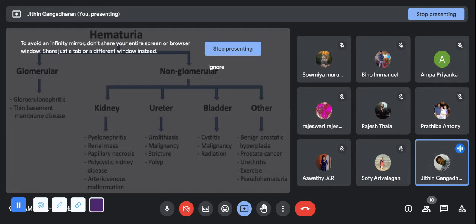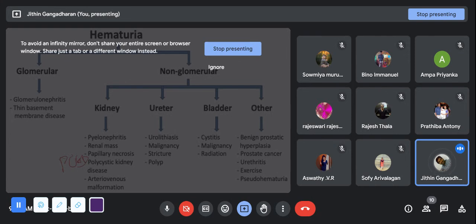Then see hematuria. It may be because of a kidney problem. Okay, so why hematuria? Just take the screenshot. Why is hematuria happening? It may be because of problems with the kidneys: pyelonephritis, renal masses, necrosis, polycystic kidney diseases, PCKD. Then AV malformations.